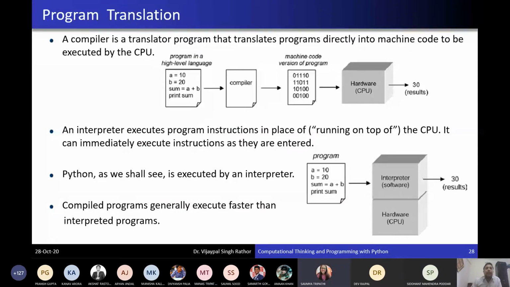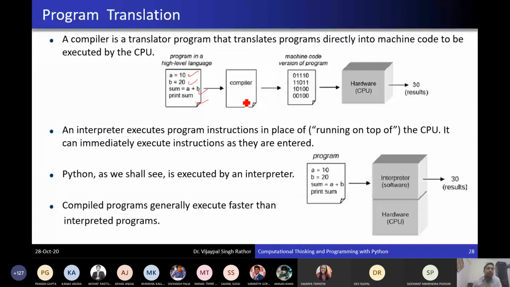Okay, so with a compiler, when you are working with a high level language, we write the program in the high level language in a file, and this file is converted into machine language using a compiler. Or maybe we can use an interpreter here. And then the hardware executes the converted program and the result will be provided. Is it clear?